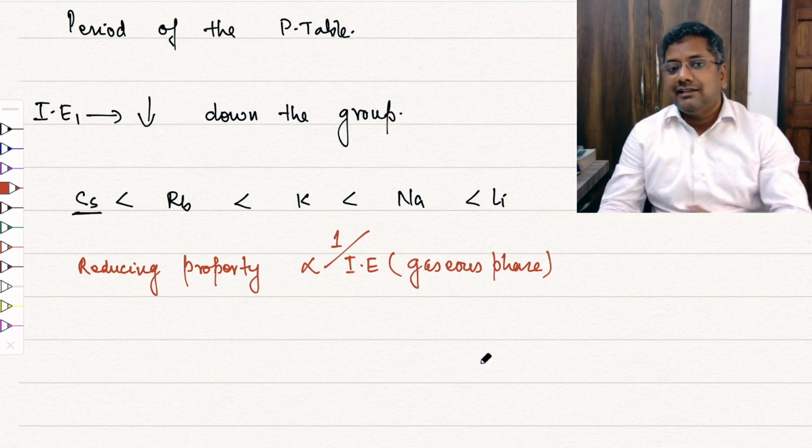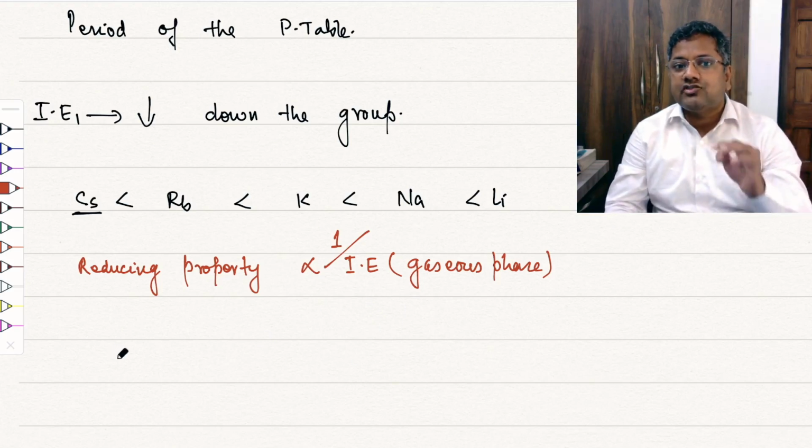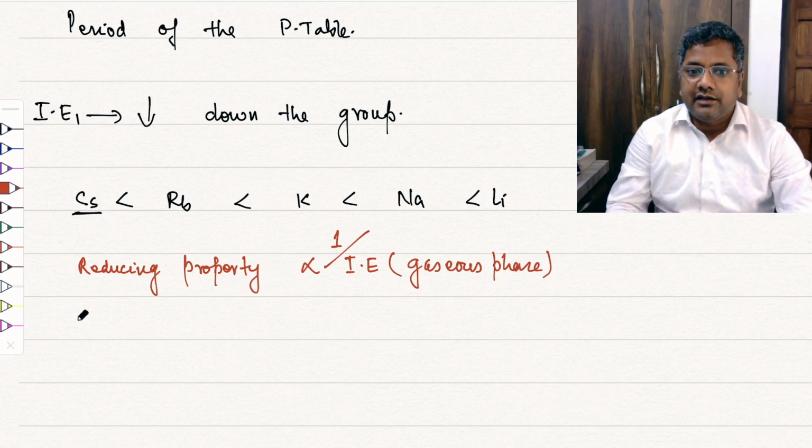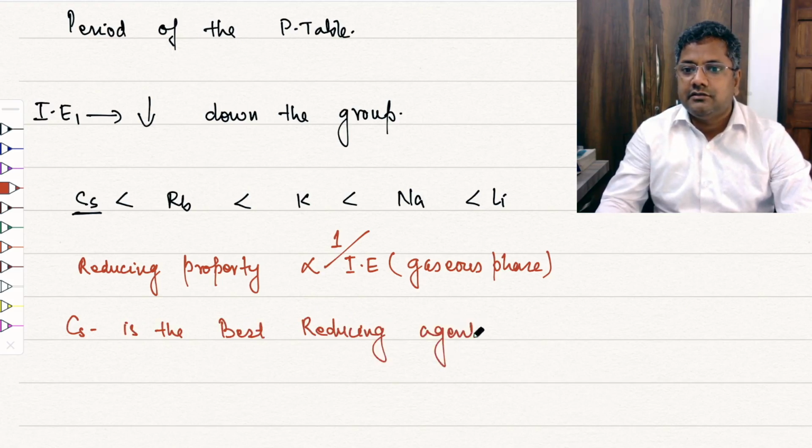So you can say that in the gaseous phase, cesium is the best reducing agent. So we can write here, cesium is the best reducing agent in gaseous phase, right?